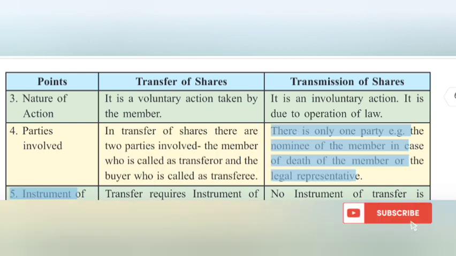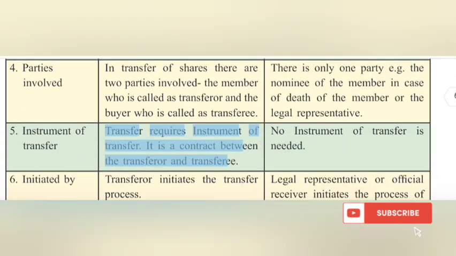In transmission there is only one party, e.g. the nominee of the member in case of death of the member, or the legal representative. 5. Instrument of transfer. Transfer requires an instrument of transfer. It is a contract between the transferor and transferee. In transmission, no instrument of transfer is needed.